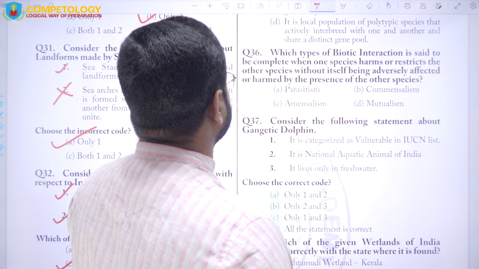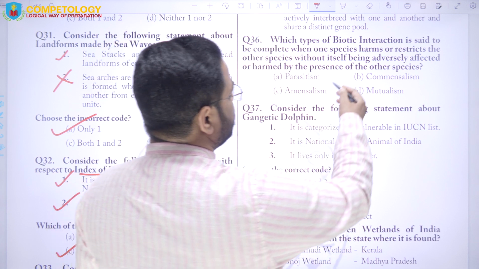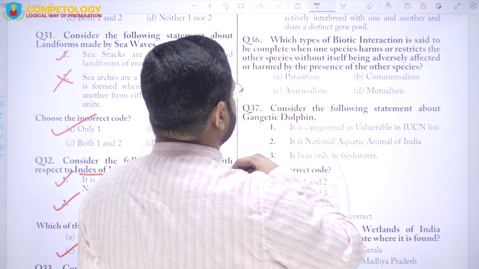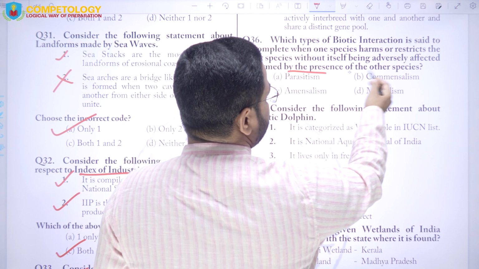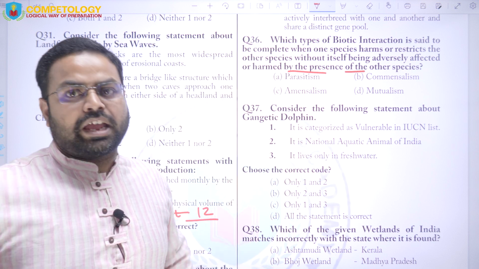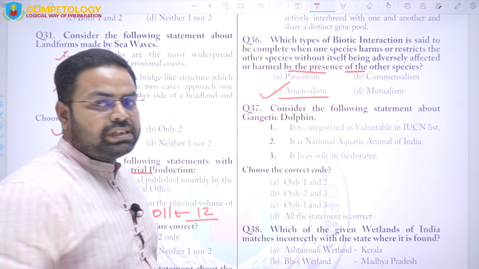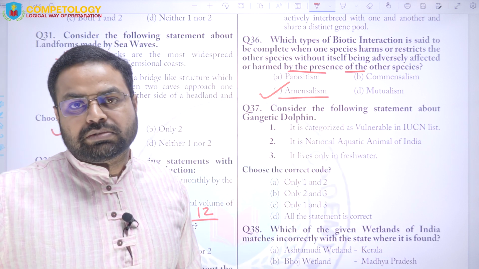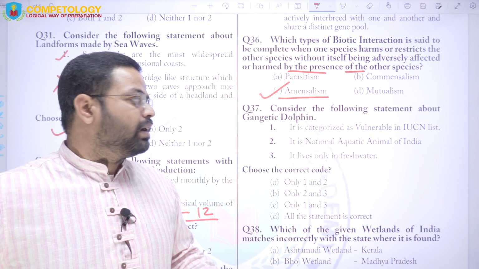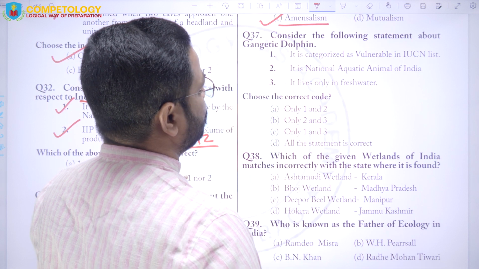Next is question number 36. Which type of biotic interaction is said to be complete when one species harms or restricts the other species without itself being adversely affected or harmed by the presence of the other species? So here again you will find the chart, the table in your NCERT book, that is amensalism. Amensalism is the answer here. In this process what happens, a biotic species will thrive on other species and they will not get harmed in return, but they will adversely impact the host body, right?